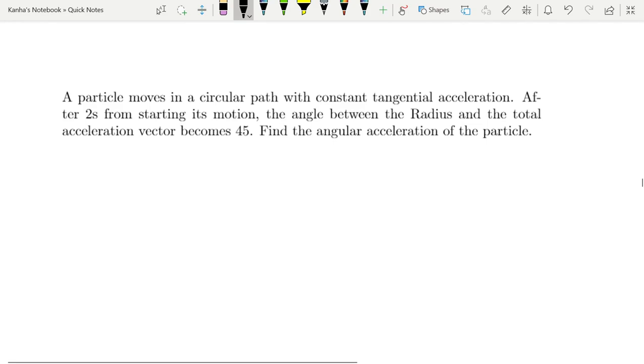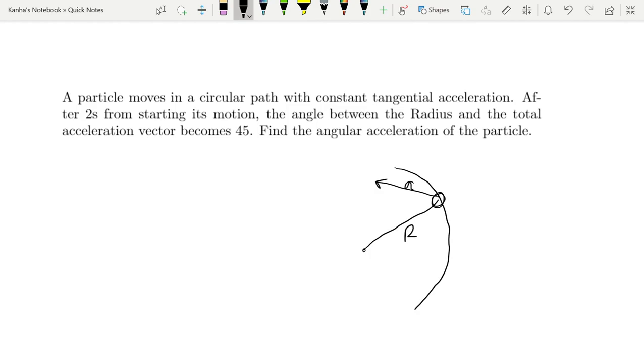A particle moves in a circular path with constant tangential acceleration. Whenever you get a question, it's very easy to solve it when you just make a quick diagram on the side of it. After 2 seconds from its starting its motion, let the particle be here. The angle between the radius and the total acceleration vector becomes 45 degrees. So let the total acceleration vector be this. Alright, let this be the radius.